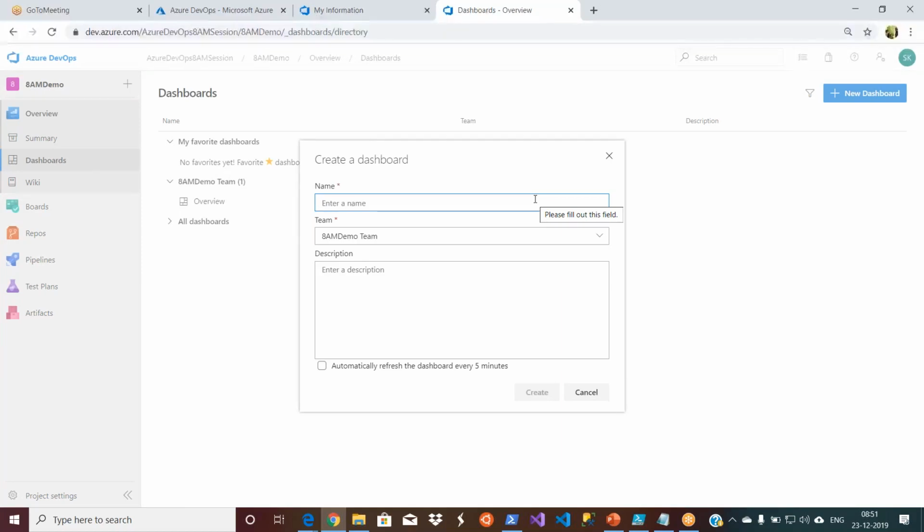Does this integrate with Tableau to create our own views using REST API? Pardon? Does this integrate with Tableau? Yeah, I never integrated Tableau with my dashboard because this is a recent one, Azure DevOps. Seriously, I never did it.